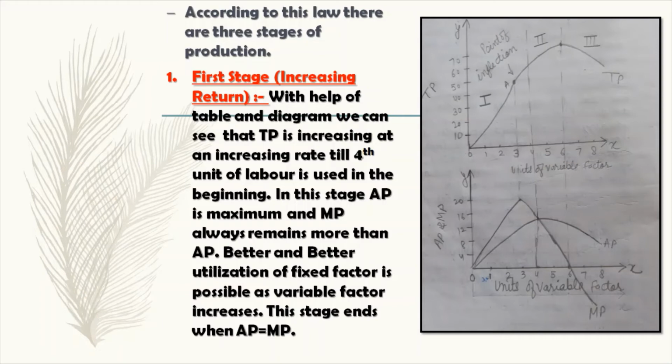With the help of the diagram, you can see there is a point A which is called a point of inflection, which divides the rate of increase of total product. Before A, TP increases at an increasing rate, and after A, it increases at a decreasing rate.